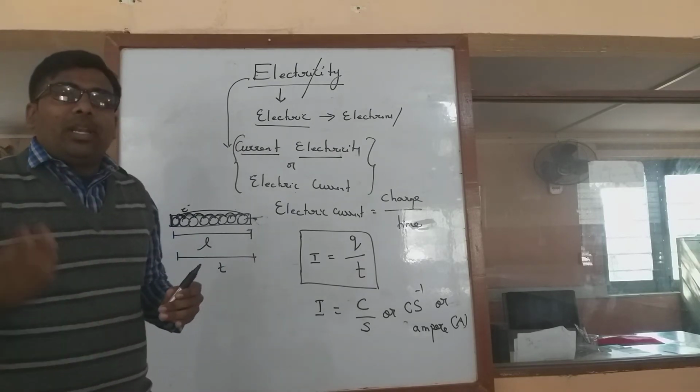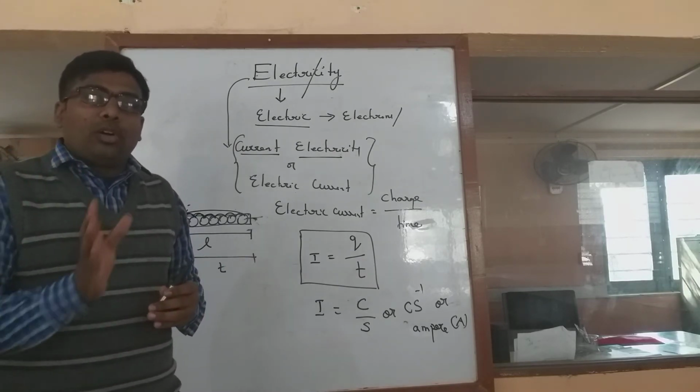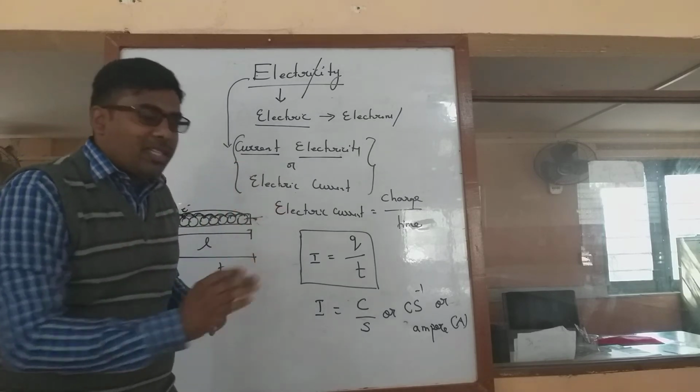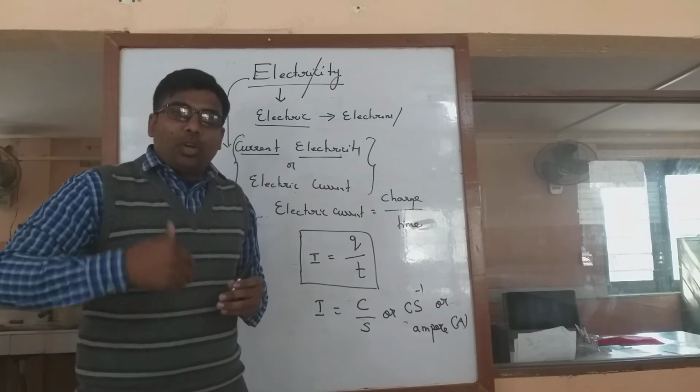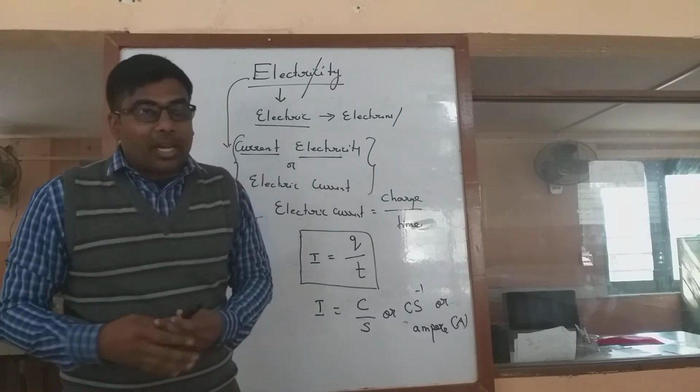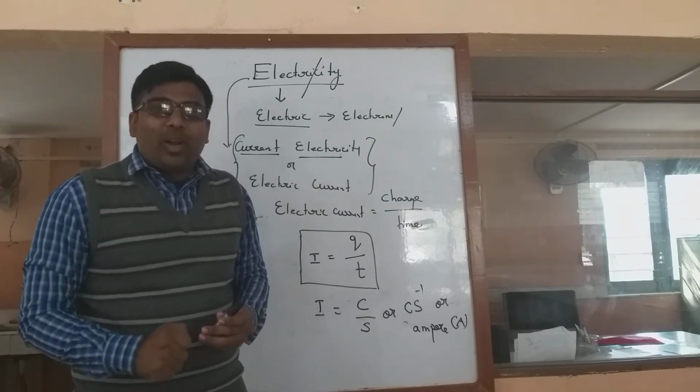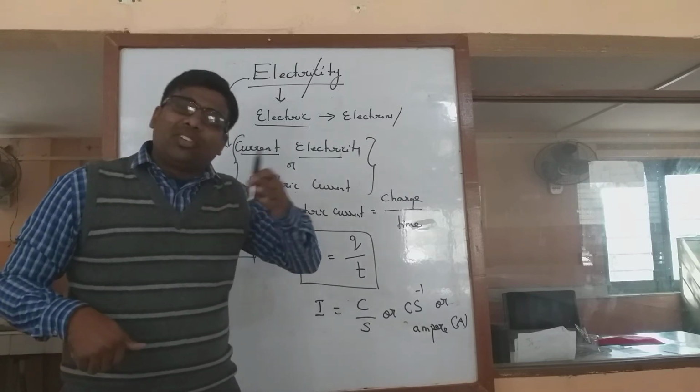Why are we saying that only electrons are responsible for the movement of current, or that the movement of electrons is called current? What about the protons or the neutrons? Why, if a proton moves from one to another, will it not be called electric current? And why are we particularly using only electrons to represent electric current?